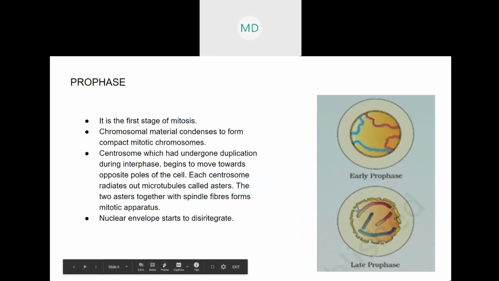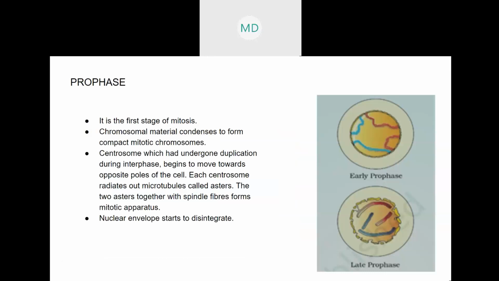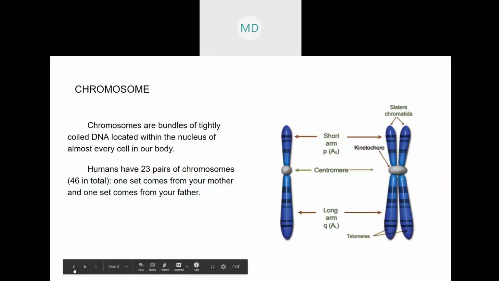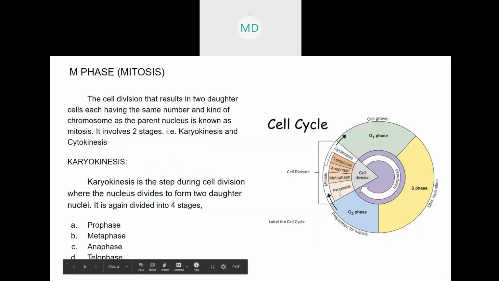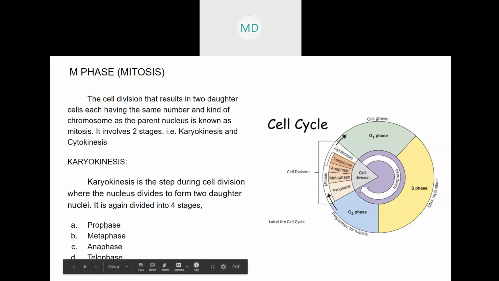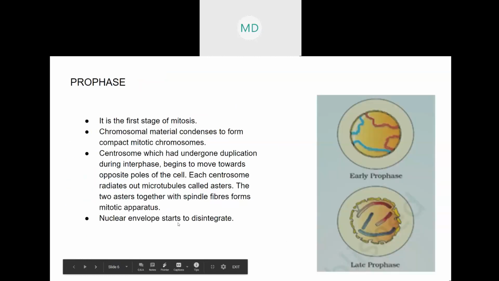Now we will get into the different stages of karyokinesis, that is prophase, metaphase, anaphase, and telophase. These are the phases of karyokinesis. Karyokinesis means division of the nucleus. The nucleus divides in karyokinesis. So first is prophase, second is metaphase, then anaphase and telophase. We will look into each in detail.